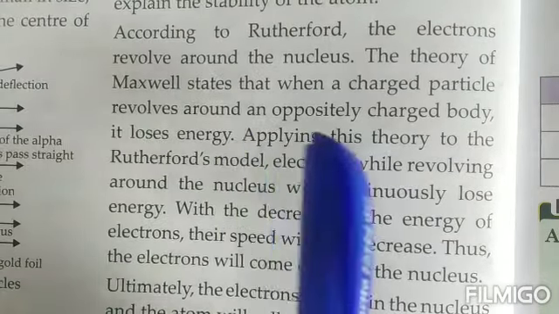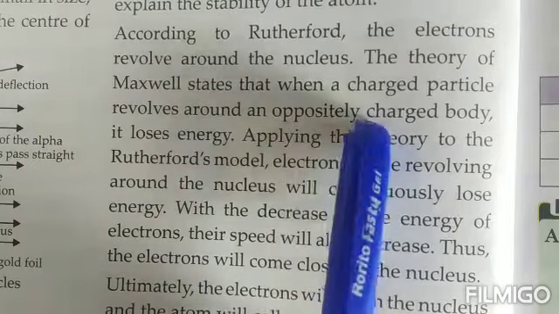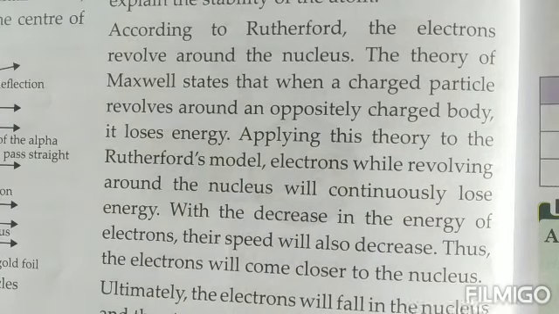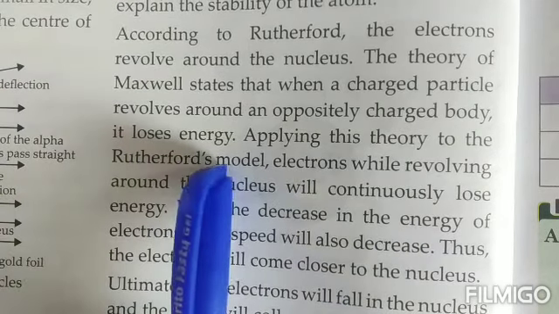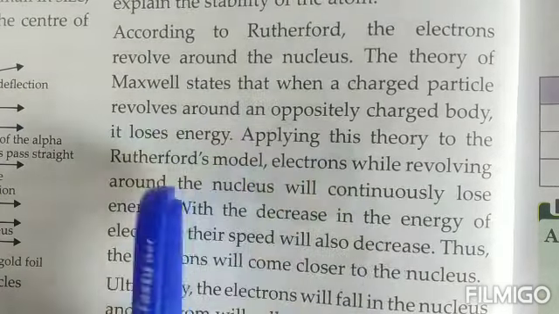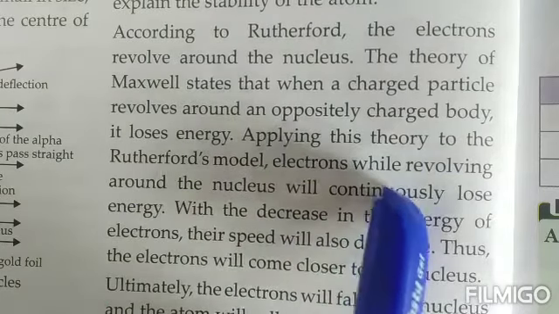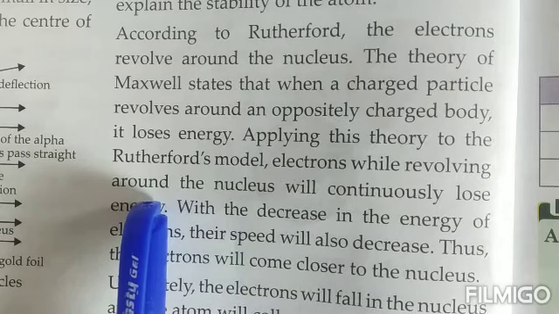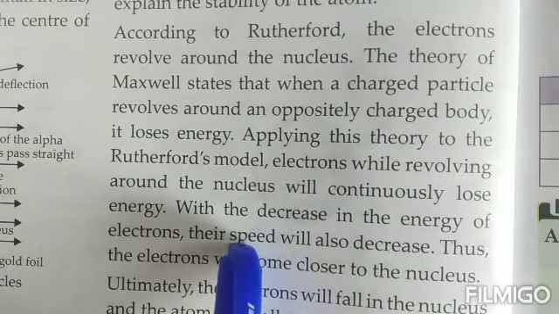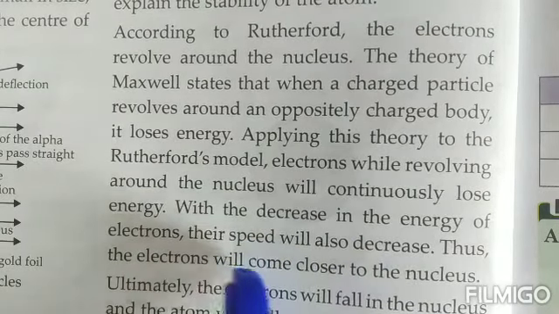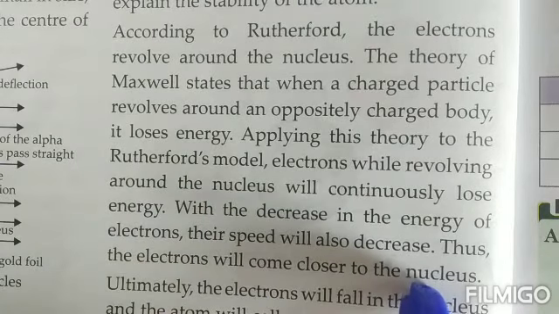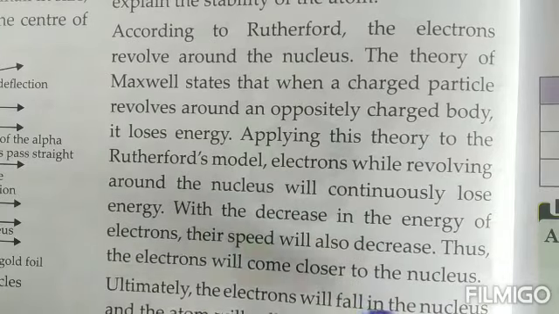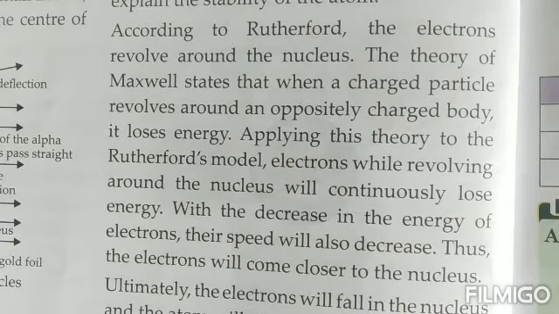Now, according to the theory of Maxwell, when a charged particle revolves around an oppositely charged particle, it loses its energy. So if we apply this theory to Rutherford's model, then when the electrons were revolving around the nucleus that was supposed to have a positive charge, these electrons should lose their energy, and eventually their speed should also slow down. And a state should come where the electrons lose so much energy that they should ultimately fall down into the nucleus.